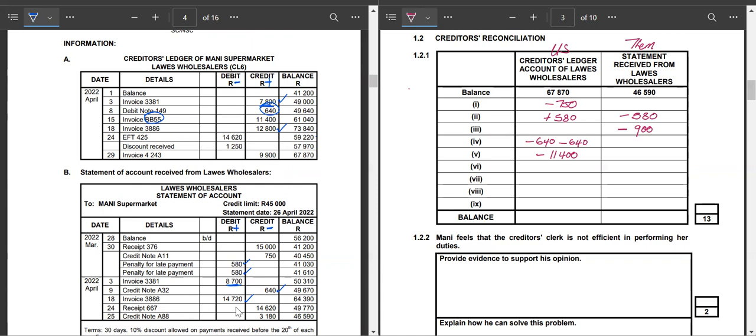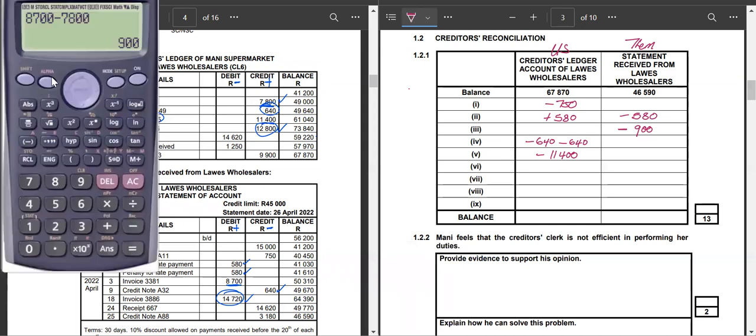So getting the difference would be an easy way to get the amount that they incorrectly recorded. Just getting the difference between these two amounts will indicate the VAT amount that they have incorrectly added onto these goods that are not supposed to have VAT. So I would say 14,720 minus 12,800.